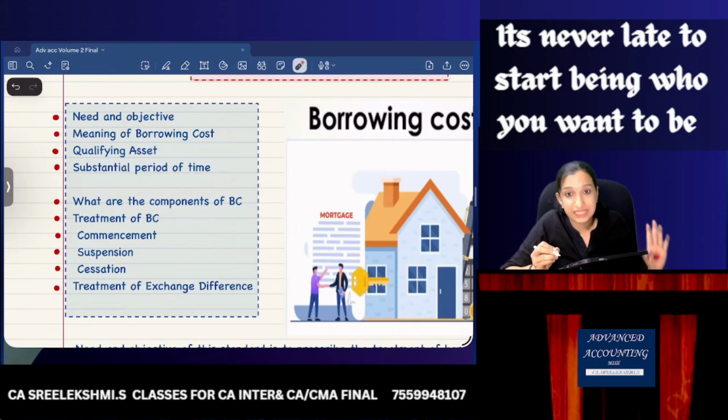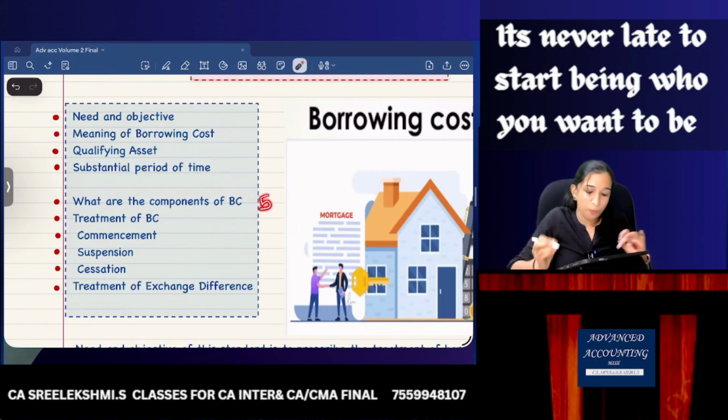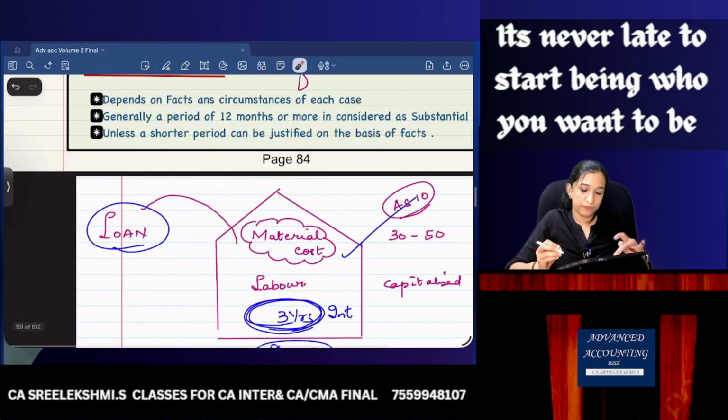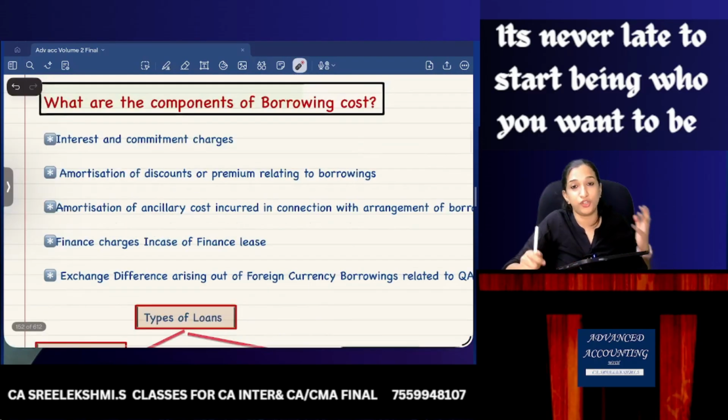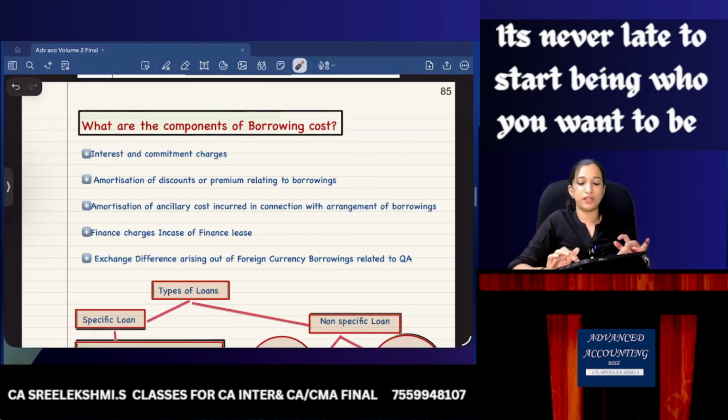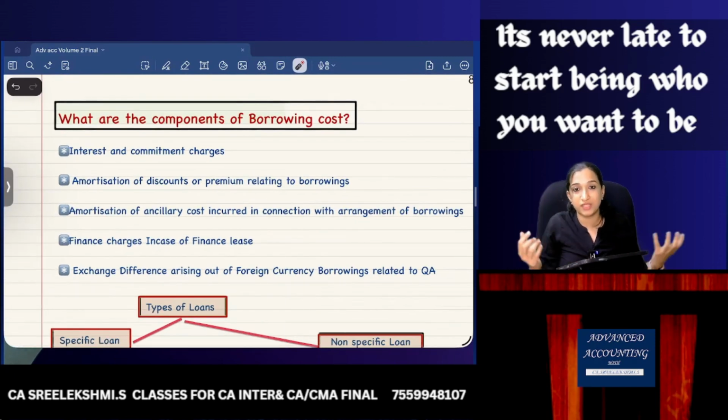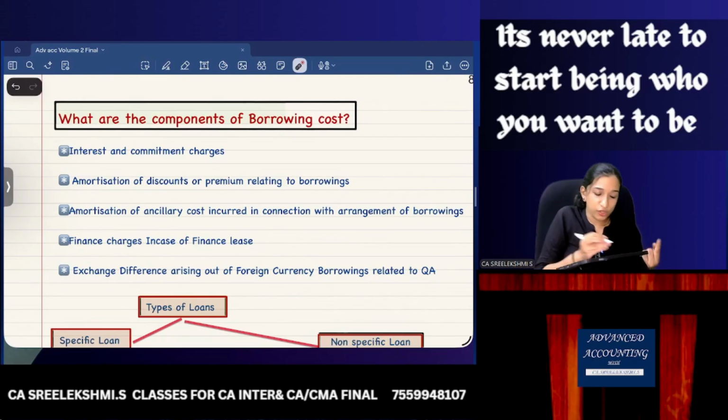So as per AS 16, there are 5 components of borrowing cost. Let's study the 5 components of borrowing cost. Maybe a theory or an MCQ question can be asked. What are the components of borrowing cost?